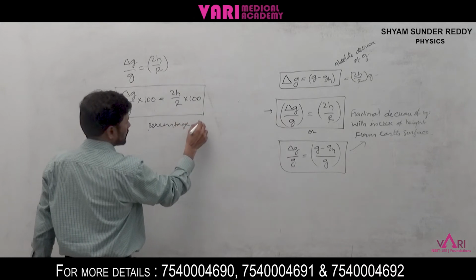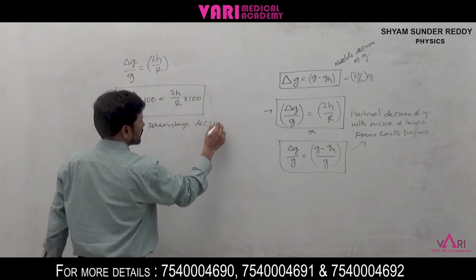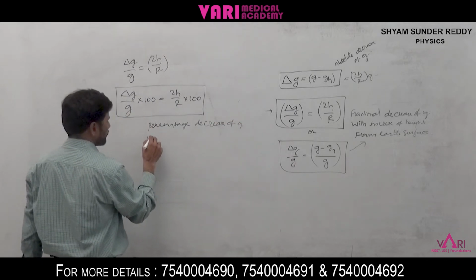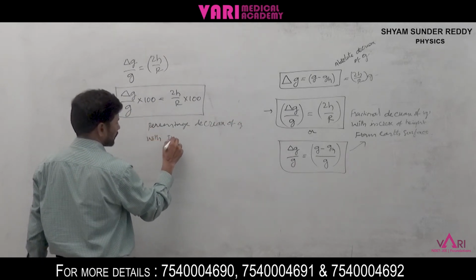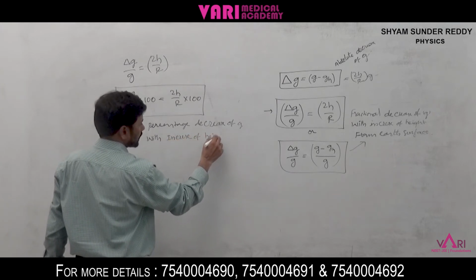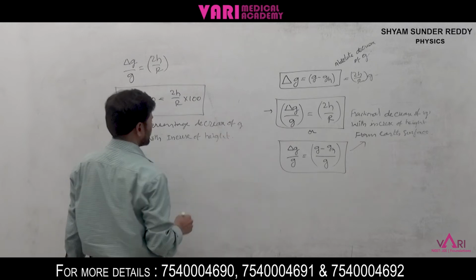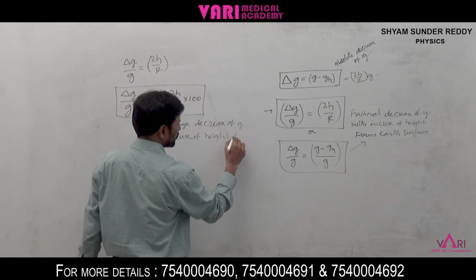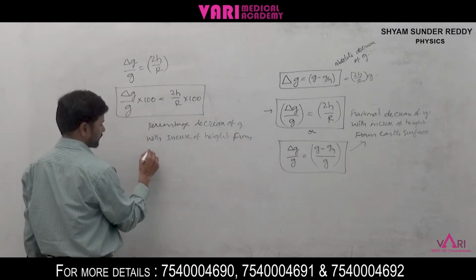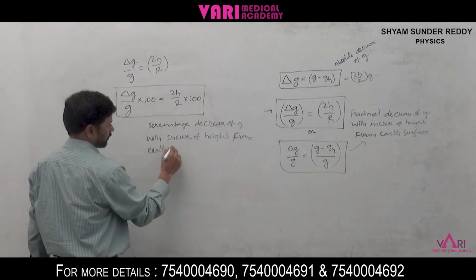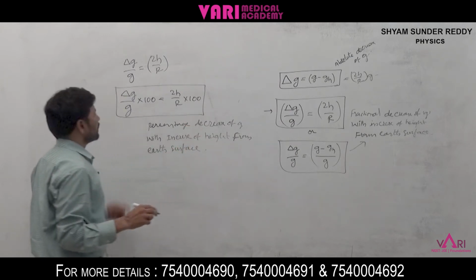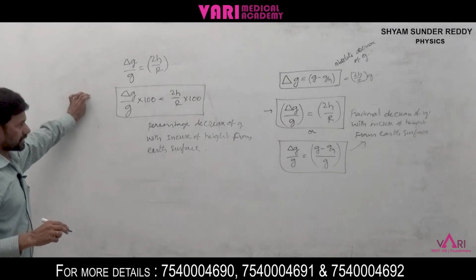Percentage decrease of g with increase of height h from earth surface. This is the fractional percentage decrease.